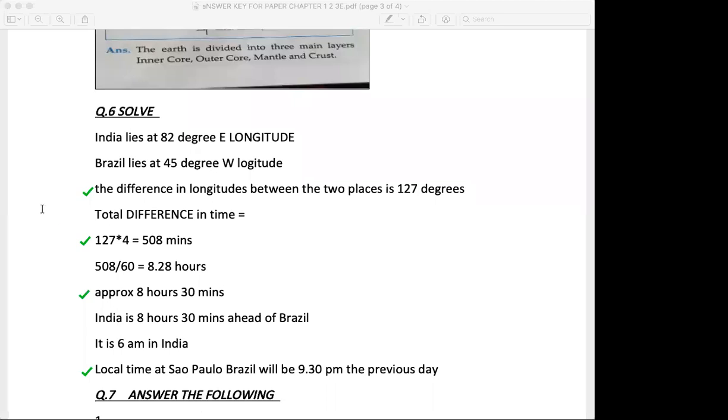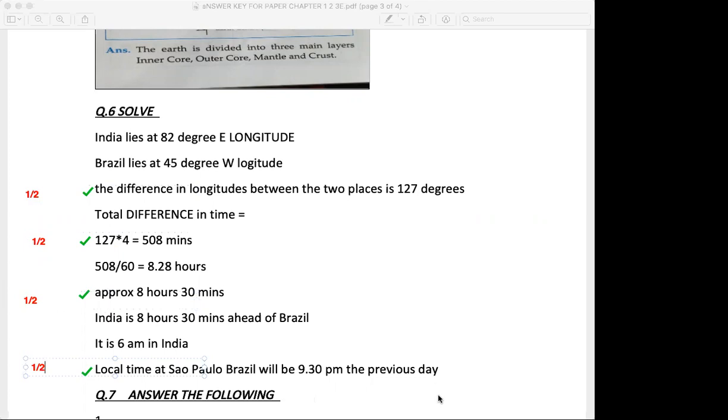So it goes half mark for writing 127 degrees, half mark for writing the total minutes difference between India and Brazil, half mark for writing the difference in terms of hours and minutes, and half mark for the exact time in Brazil. This is the way you will divide the 2 marks.